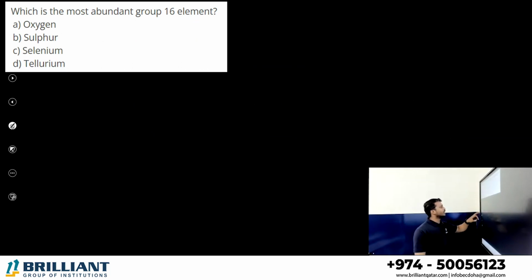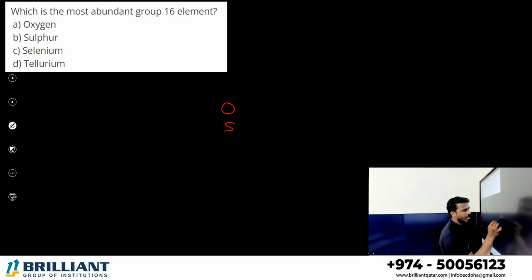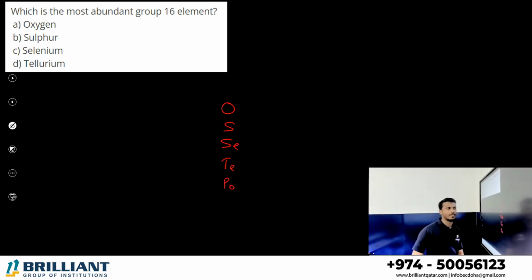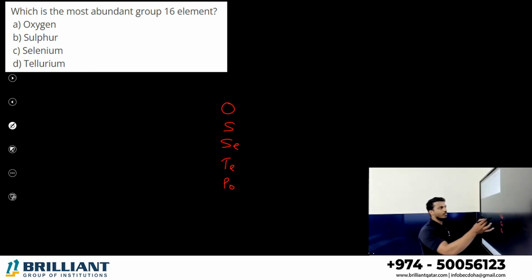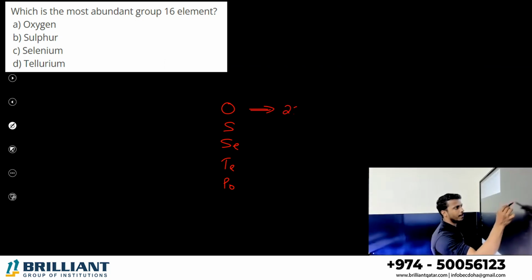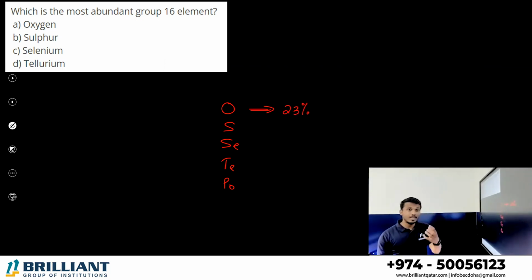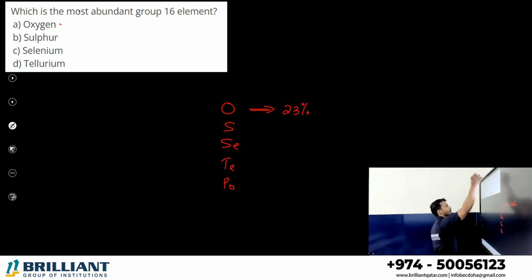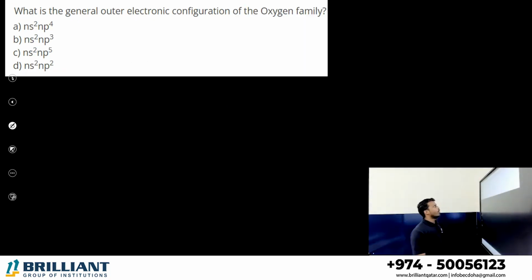Next one. Which is the most abundant group 16 element? What are the 16th group elements? Oxygen, sulfur, selenium, tellurium, and we have polonium, right? Which is the most abundant? That is oxygen, right? Oxygen, which is around 23 percent by weight of the atmosphere. So read very carefully, dear student, the occurrence of the elements is clearly given in the NCERT textbook. So oxygen is the most abundant group 16 element. What is the general outer electronic configuration of the oxygen family?